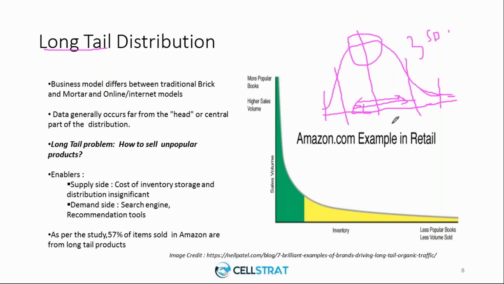But in a long tail distribution, any data point you take will follow this specific model, where the tail will keep on going like this, right? It means the majority of the distribution is, in terms of frequency, low occurrence, but the number of occurrences in the low frequency is large.